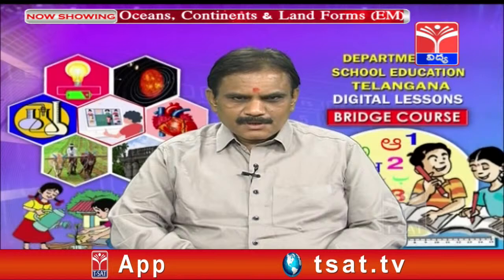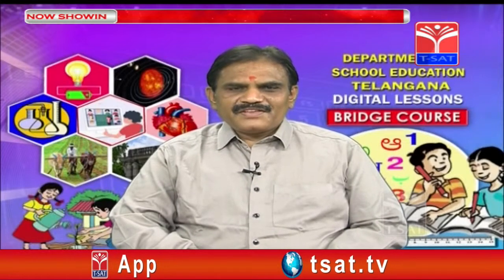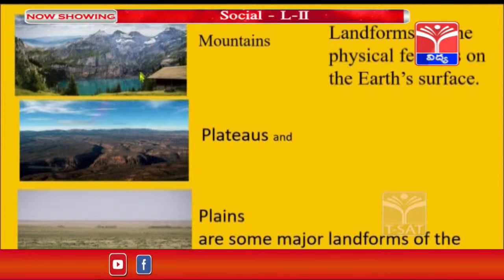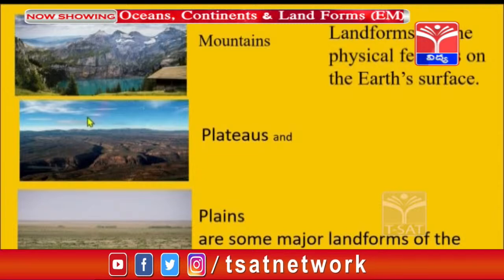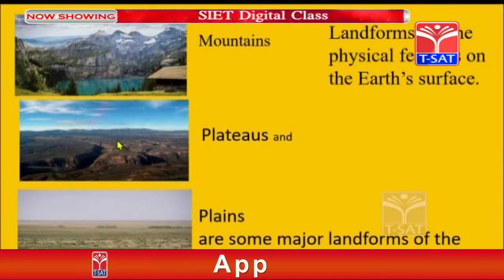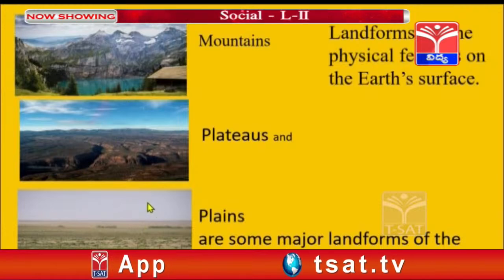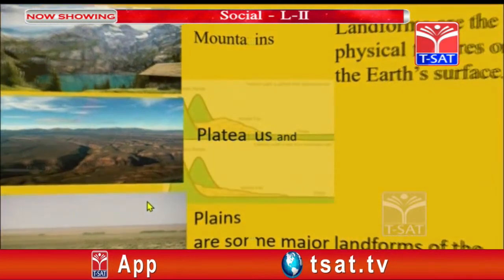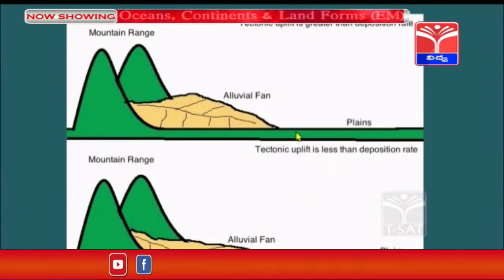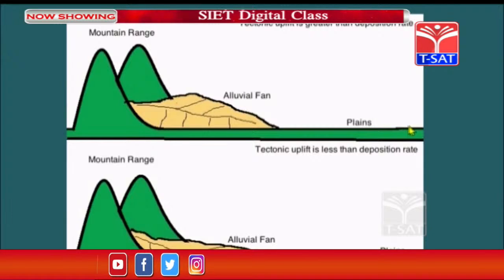Now let us see about this. We have three major landforms: mountains, where we can see the huge mountains, the plateaus, and the plains. A plateau is a little bit lower than the mountains. Now let us look at the details. Here we can compare them. This is the plain.